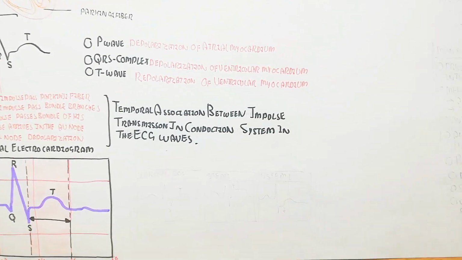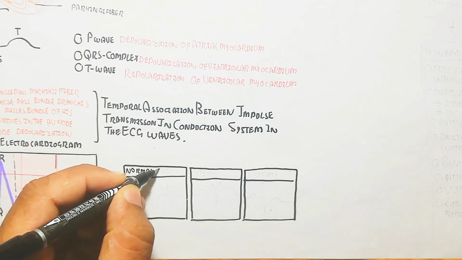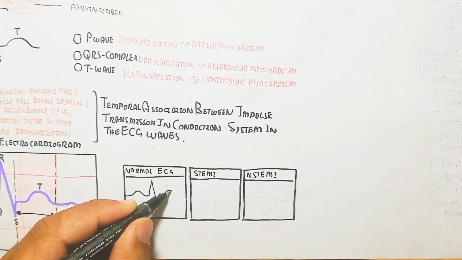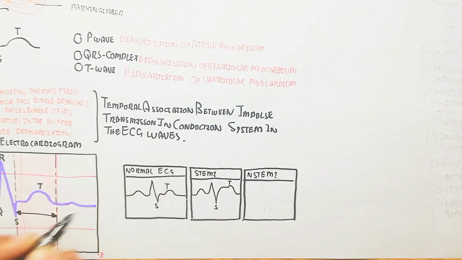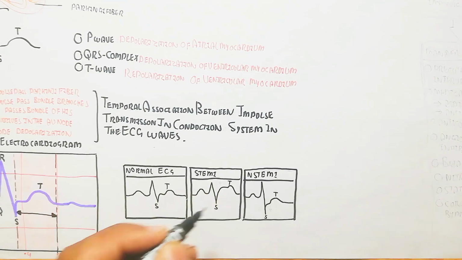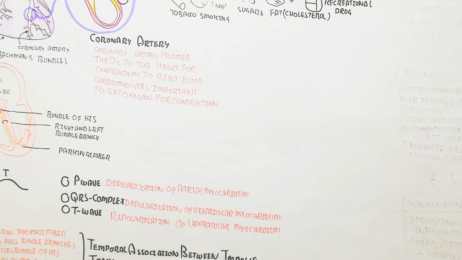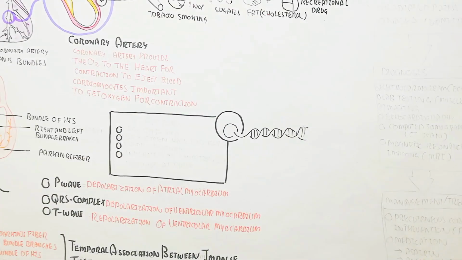So in this way, here we are focusing on the S to T waves, basically ST waves. So that is why it is known as the STEMI. This is the normal ECG. This is the STEMI. It means the ST elevation, while the non-ST elevation is when the T waves do not elevate. So that is why in the electrocardiogram we can understand that.